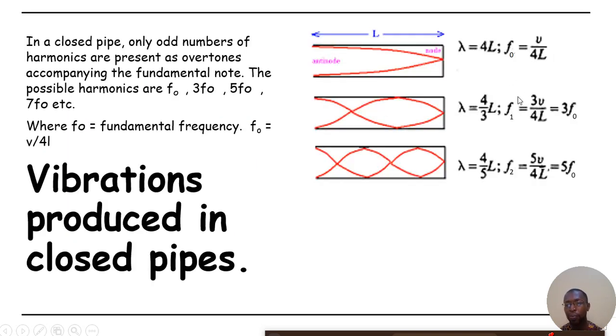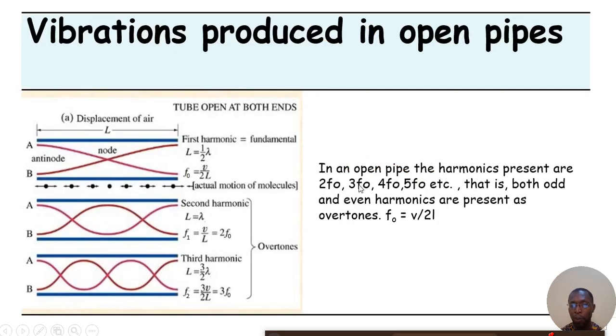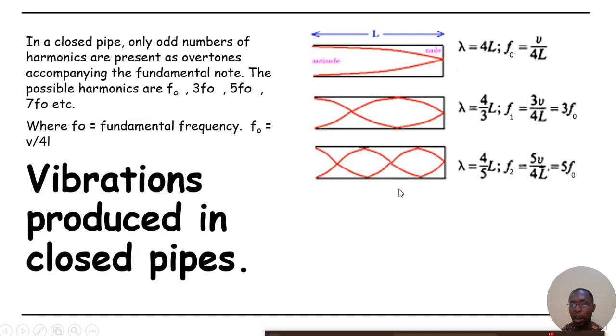And then the second harmonic is 3F0, unlike the open pipe where it is 2F0. For the third harmonic in a closed pipe, the frequency is 5F0. So for a closed pipe, the harmonics are all odd numbers: the first harmonic is F0, the second is 3F0, and the third is 5F0. These are the things we needed to see in this topic called sound waves.